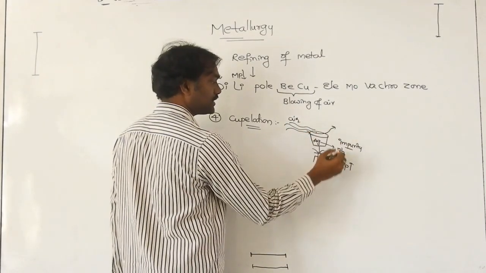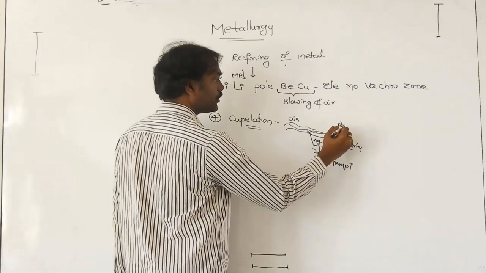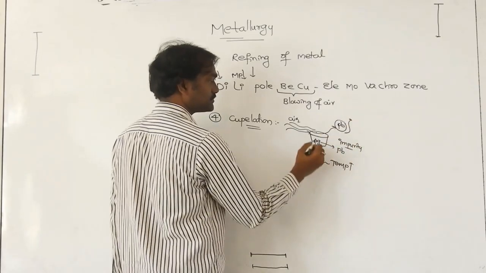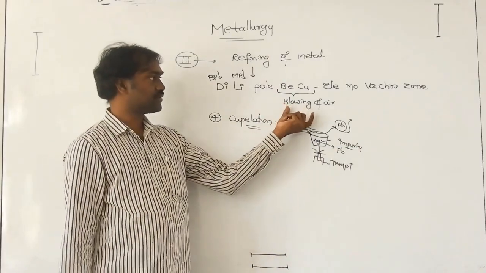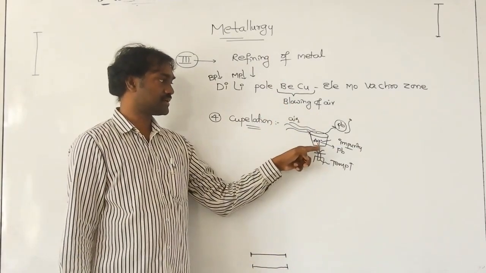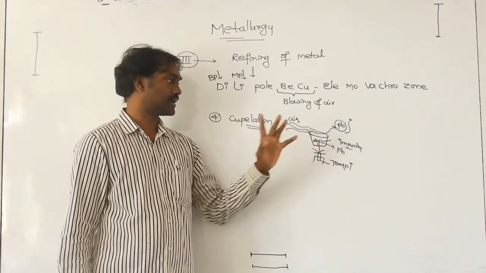Then the lead impurity goes outside as vapors, so the silver will be purified. So this process is blowing of air on the surface of the molten metal.